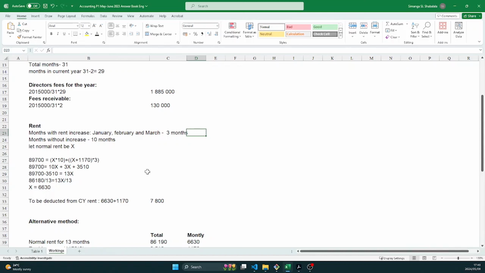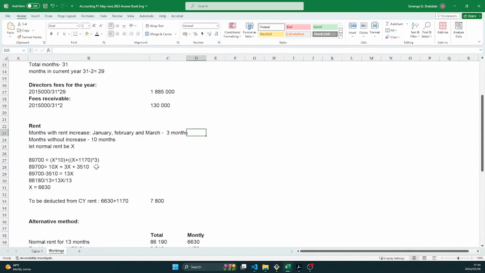So now to get the rent amount, we're going to use solve for X. So we will let our rent that doesn't have an increase to be our X in our calculation. So we know that the total rent income is 89,700. That 89,700, we know that 10 months is the rent without the increase, which is our X, right?